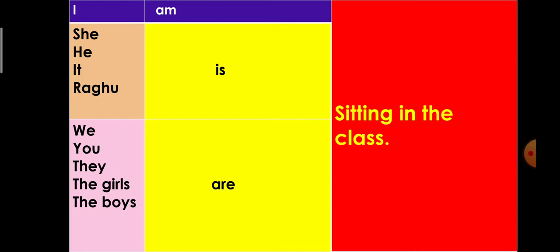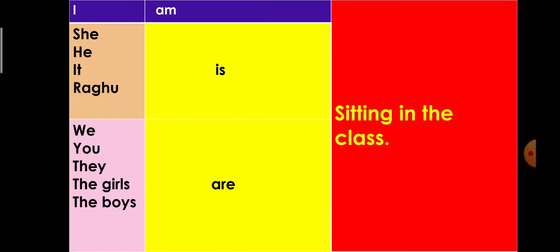Before starting the ing form, I just want to explain where we can use is, am and are. In my previous video, I already explained this. Once again, I am explaining. With I, we always use am. With he, she, it and any singular name, we always use is. And with we, you, they and plural names, like the girls, the boys and any other plural names, we always use are.